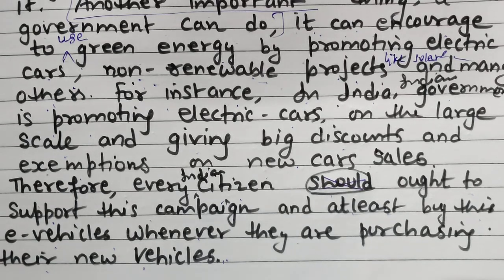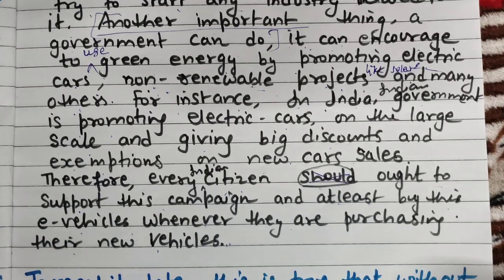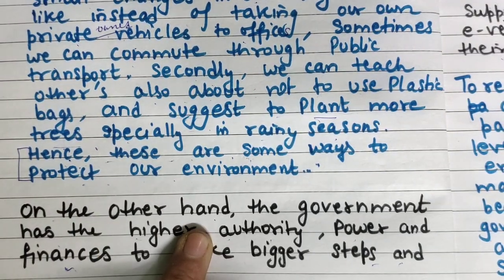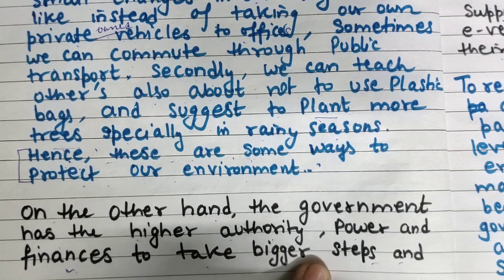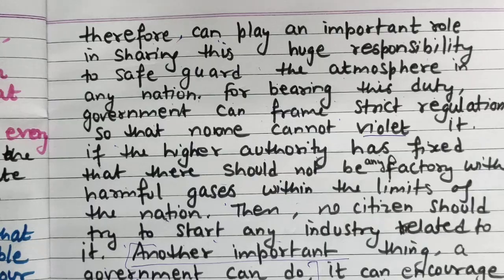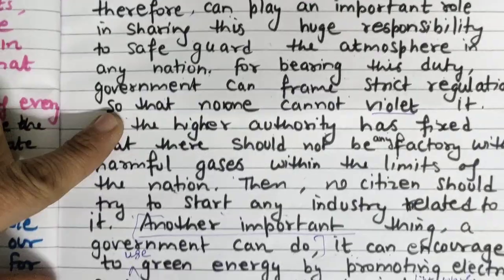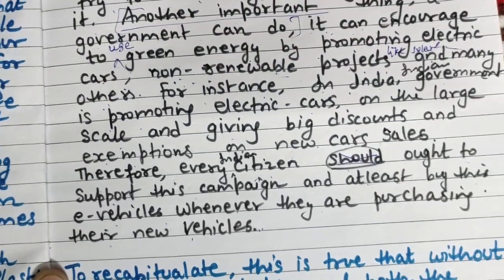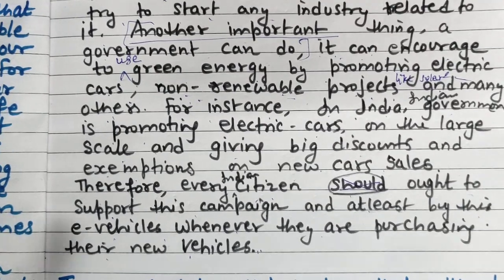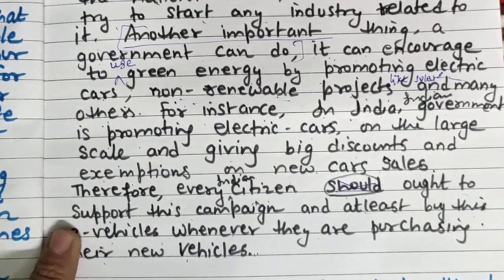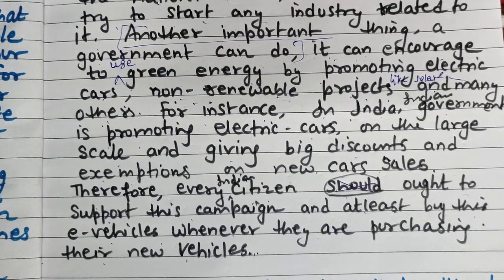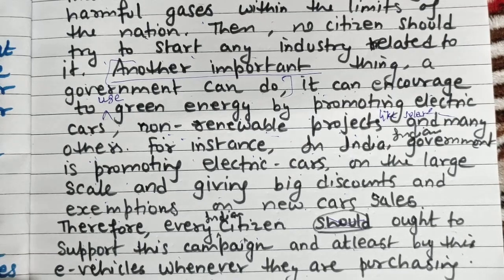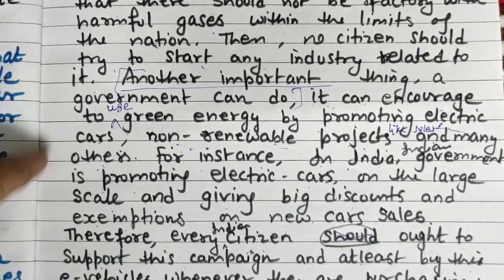So you can see my full paragraph. From here we started the second paragraph: on the other hand, the government has everything, power, authority and finances. This is the continuation of the second paragraph about the government. Whenever I'm writing an essay, I can't stop myself, this happens with me. You can cut any other point if you find the answer very long.